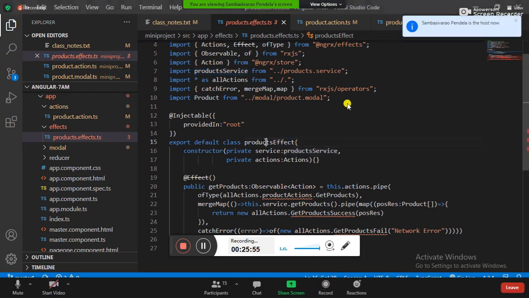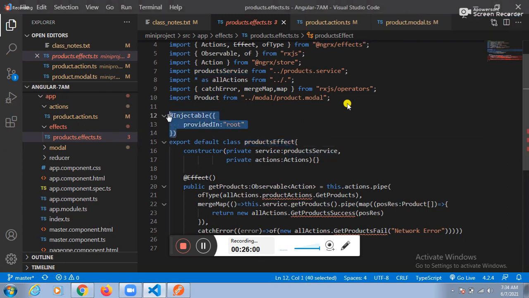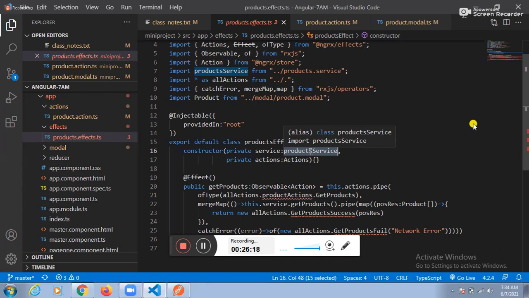Guys, how to prepare FX with the help of what? Custom services. We need to create an object of the service. I think you already prepared one service. For the service, you need to create the object. How many ideas do you want to implement? Three ideas. To implement all the ideas, we need to create an object of the actions.